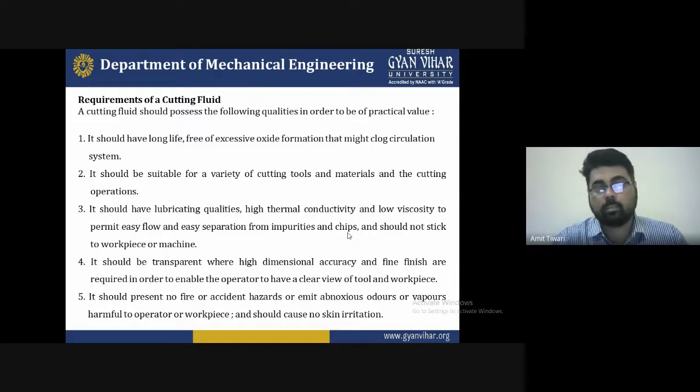You can increase and maintain the temperature and find out the thermal conductivity of the liquid, which should not be affected by or react with the tool temperature. So these are some benefits, helping us understand the various phenomena and principles of the machining operation.